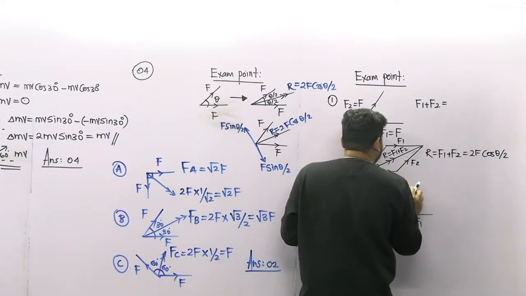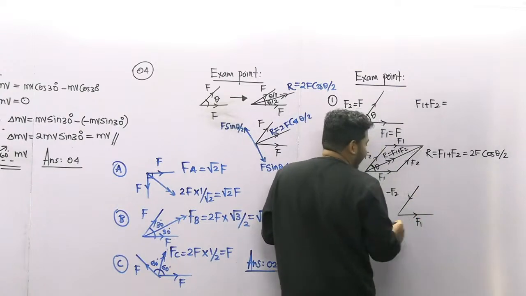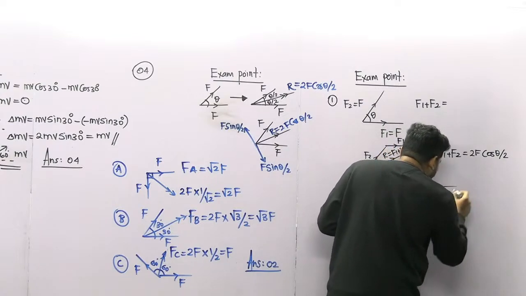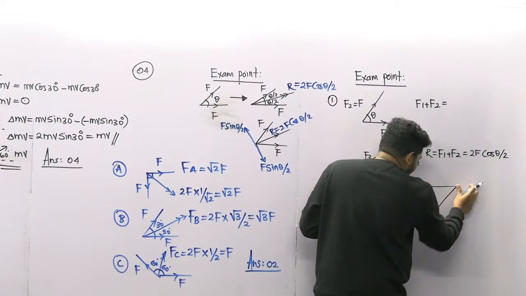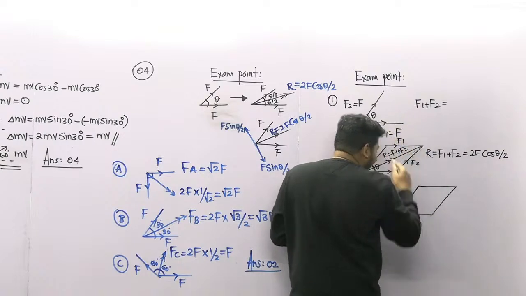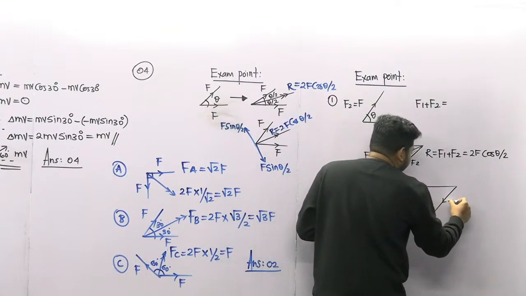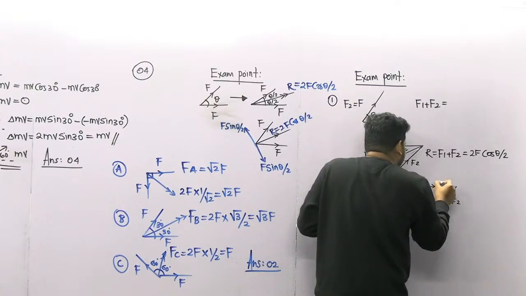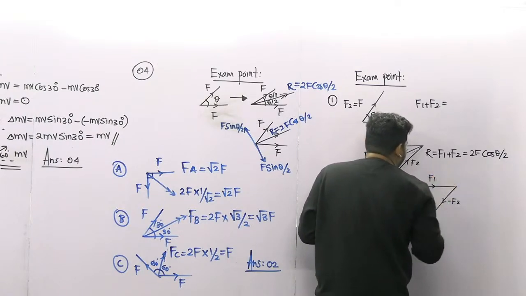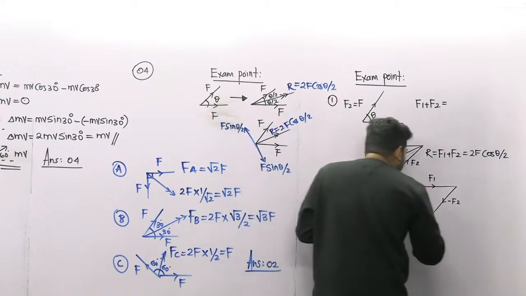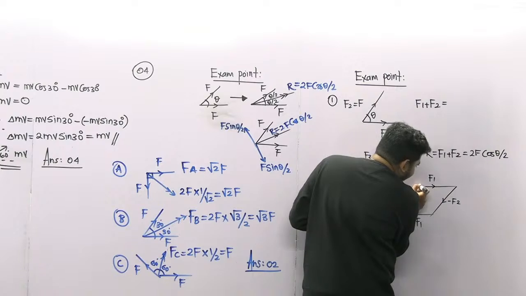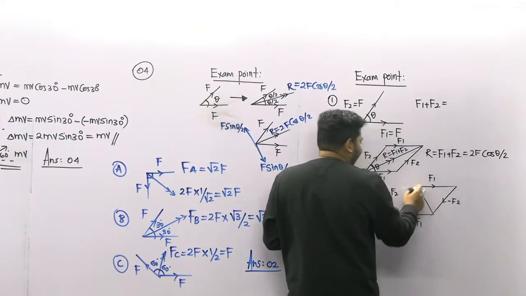This is minus F2, which is equal to minus F. We already know that one. So this is F1 and this is minus F2. Let's complete this parallelogram. So if we complete this one, this is minus F2 and this is minus F2. This is F1 and also this is F1. So what we can do here is add both of these vectors.